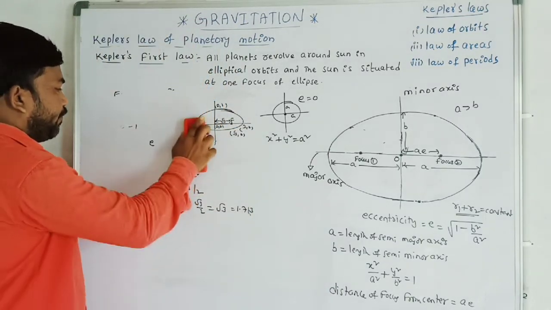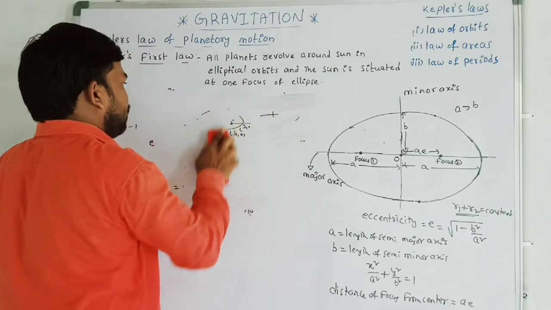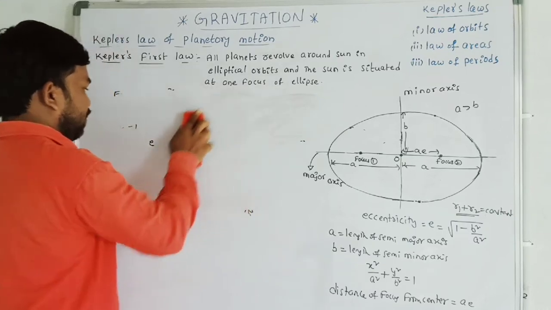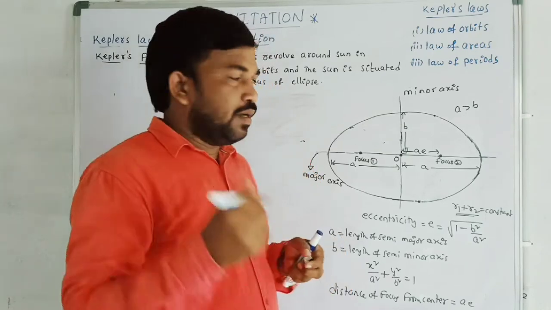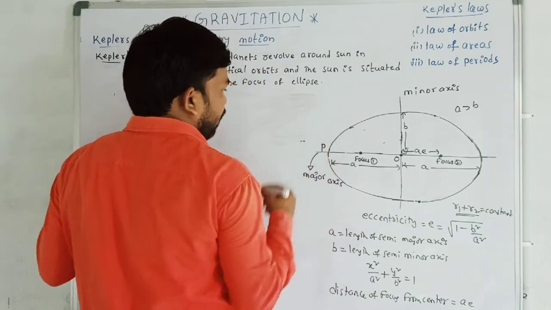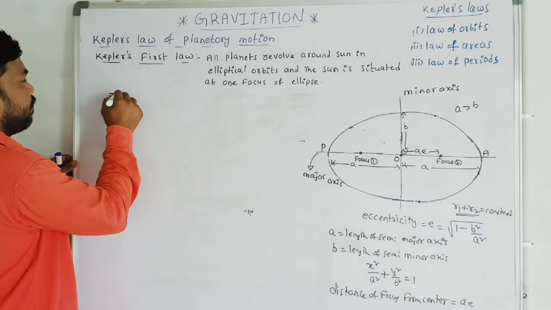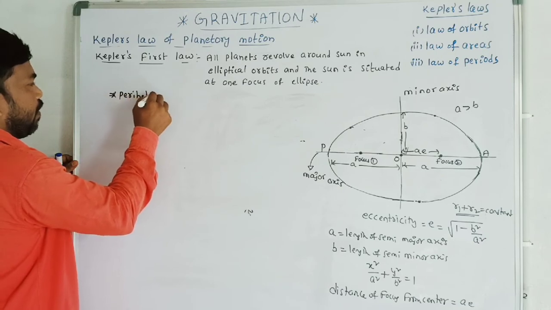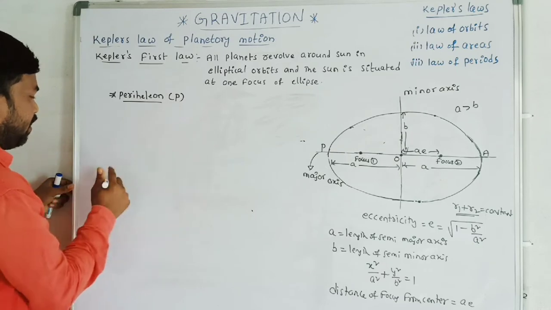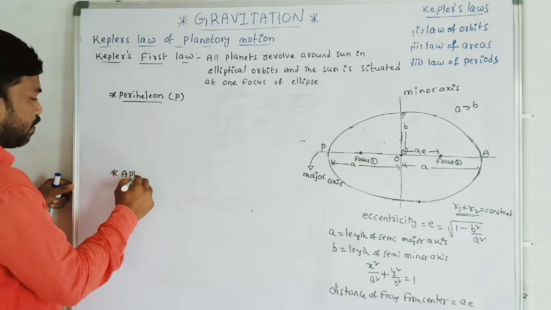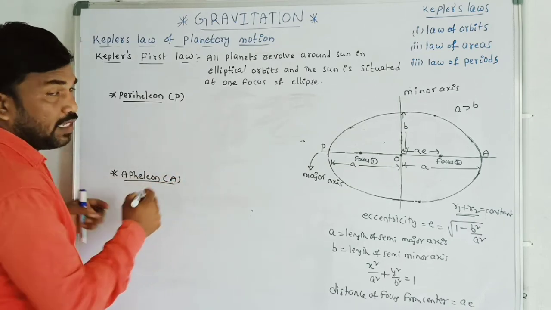Now, we are going to define two terms: perihelion and aphelion. We are going to see the two terms in Kepler's first law. One is perihelion, P, and aphelion, A. P for perihelion. What is perihelion and what is aphelion?